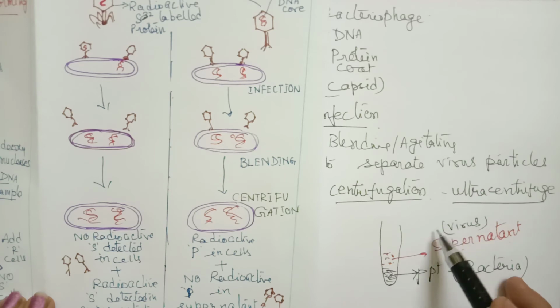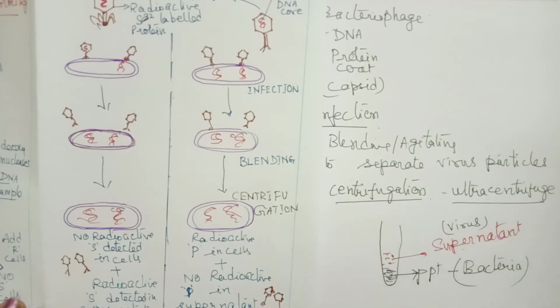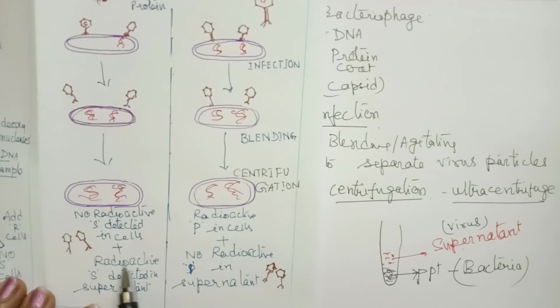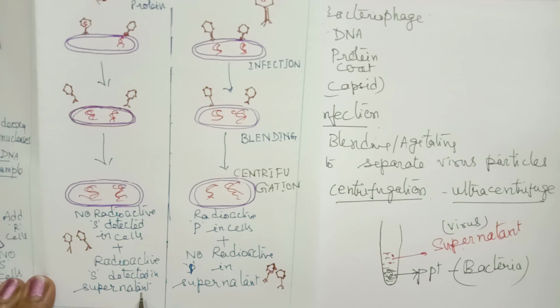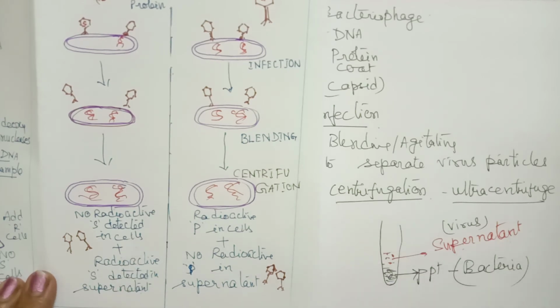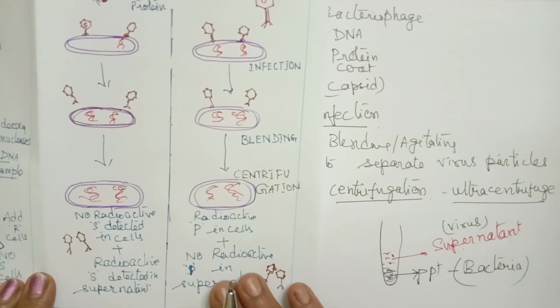So we find radioactivity is detected only in the supernatant. Radioactivity in the first experiment is detected only in the supernatant. There is no radioactive sulfur detected in the cells because it will not enter into the cells. So with this it is proved that it is only DNA which is entering.